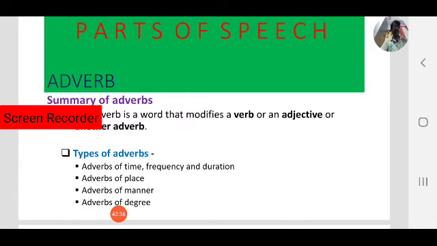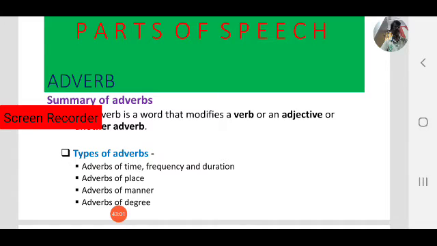Okay, you can review adverbs after this class. In the textbook you will find some exercises. We have to do them. If you have any doubts, you can ask me in the next class. Okay, right, this is all about adverbs.